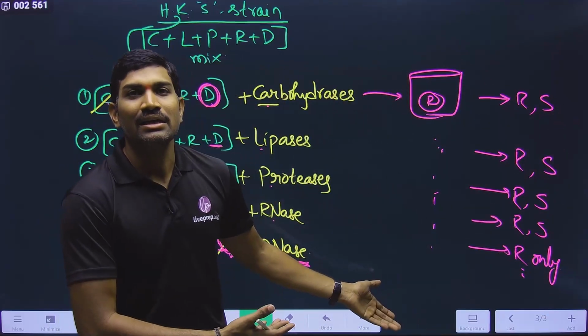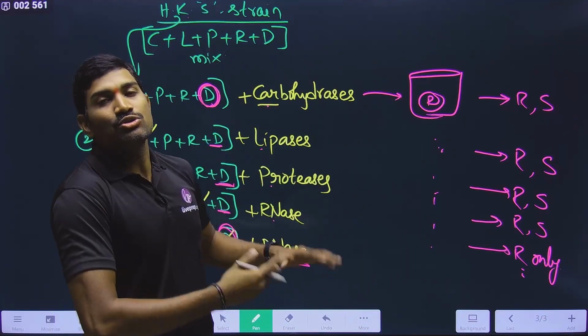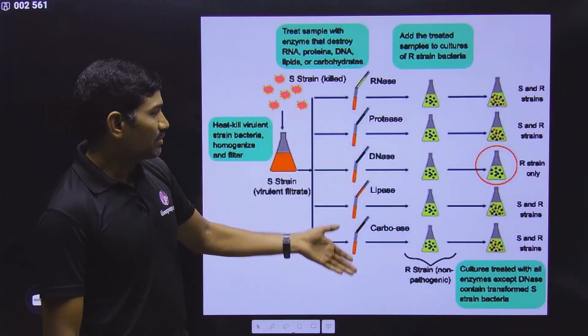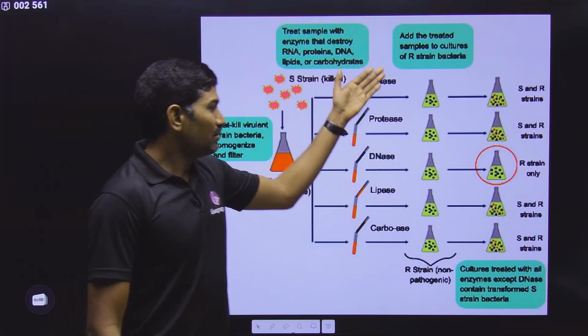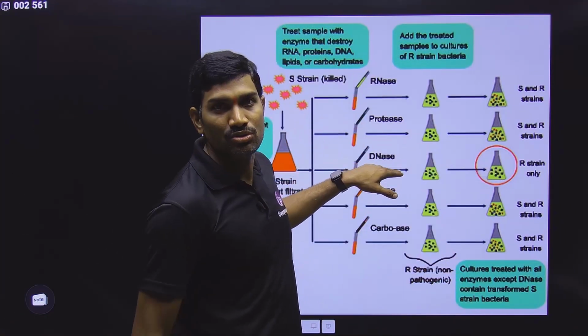So in this way, Griffith's transforming principle is nothing but DNA. In this way, they proved that DNA is the genetic material. This is what they experimented: different enzymes they have used, so that particular component is digested. But in some cases, DNA is normal. But in this case, DNA is used, so DNA is not normal.